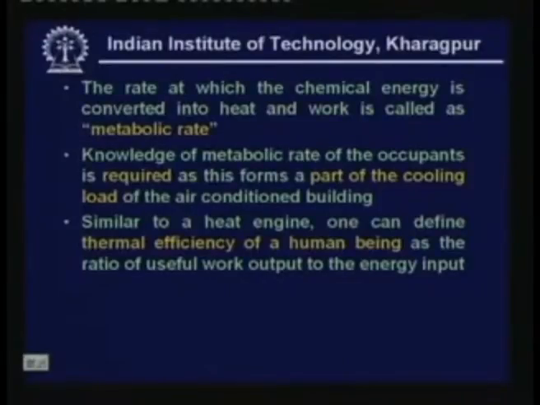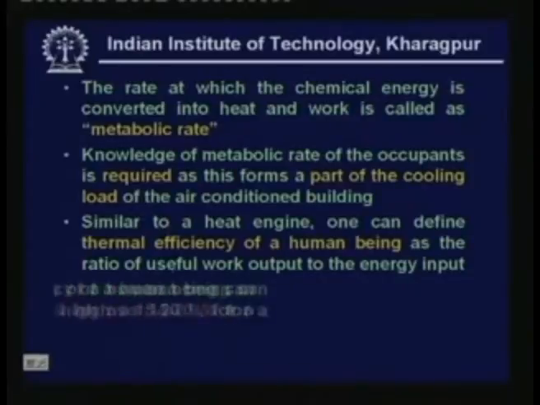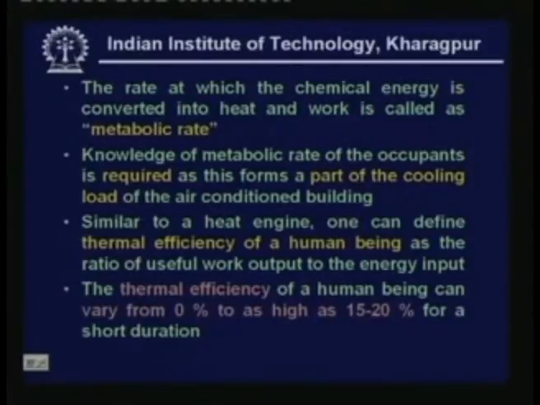Similar to a heat engine, one can define the thermal efficiency of a human being as the ratio of useful work output to the energy input. It is observed that the thermal efficiency of a human being can vary from 0% to as high as 15 to 20% for a short duration. For most common activities, the thermal efficiency of a human being is very low, almost close to 0%.